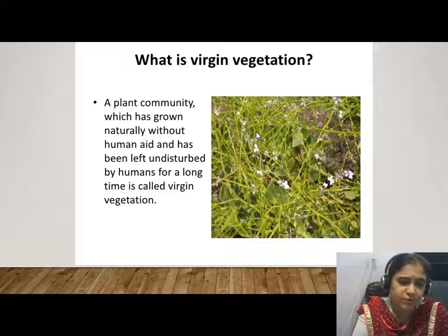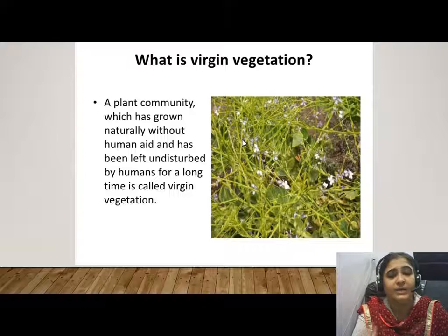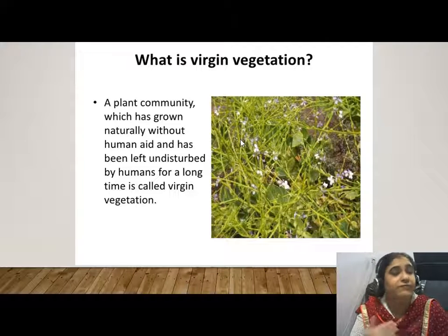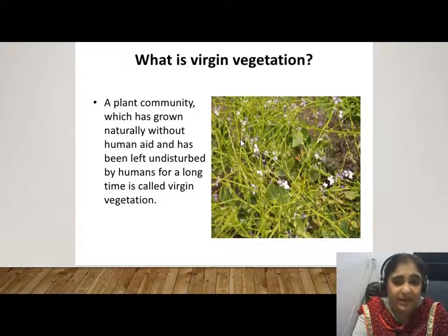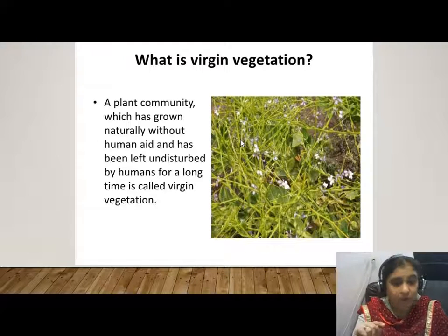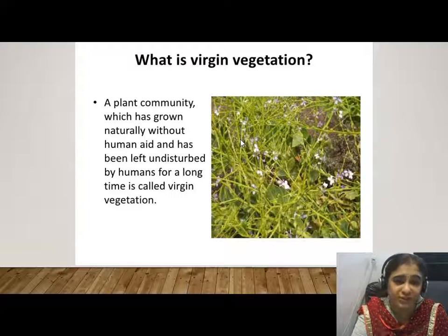We did not give soil, we did not give seed to those plants. They just grow naturally by themselves. That particular vegetation which grows naturally is called natural vegetation. But if that kind of vegetation is left undisturbed for a long period of time, that is known as virgin vegetation, means untouched vegetation.